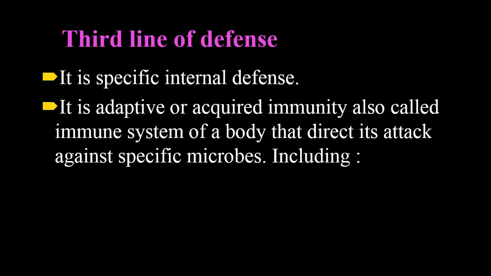So in order to define this adaptive acquired immunity, we will take a basic or common example of poliovirus. In polio, we inject the polio vaccine into the human body, and that polio vaccine has some dead germs, and the dead germs are polioviruses that are dead. We inject those dead germs into the human body, and at that time the human body has no type of disease or polio. So when we inject those microorganisms, the viruses, inside the body,